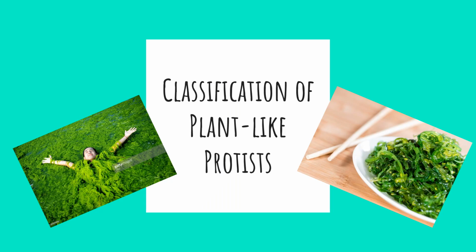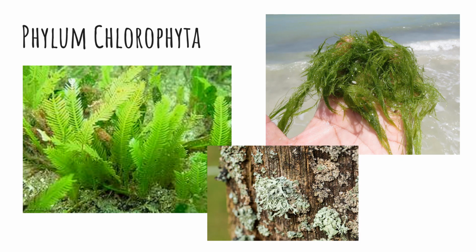First, let's learn how plant-like protists are classified. Phylum Chlorophyta is made of green algae. Most are aquatic. Seaweed, for example, is algae, and some form lichen. Lichen is an organism made of a green algae and a fungus.